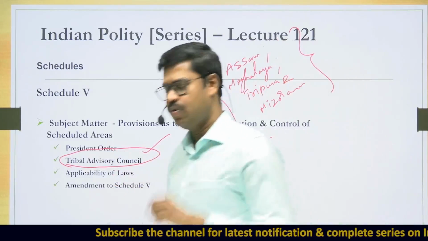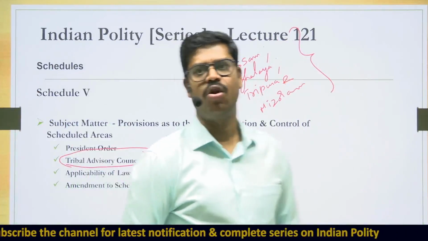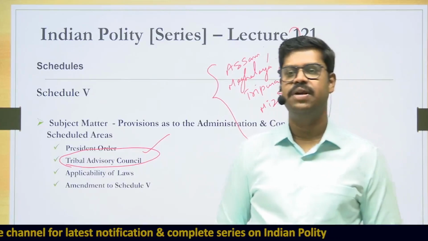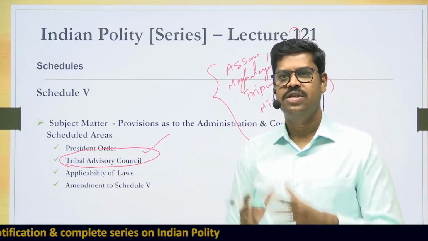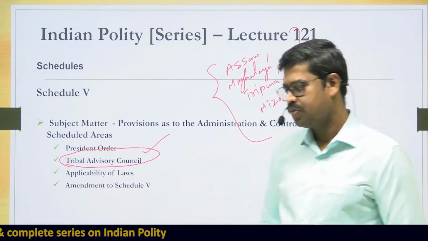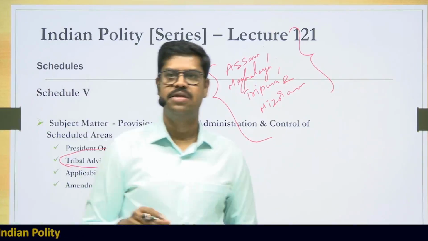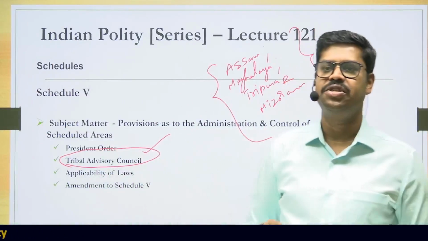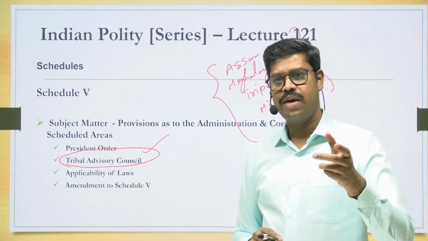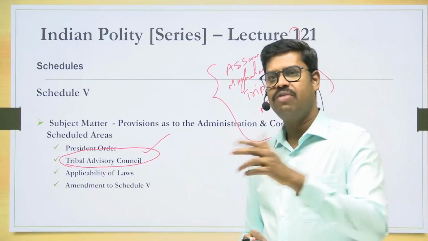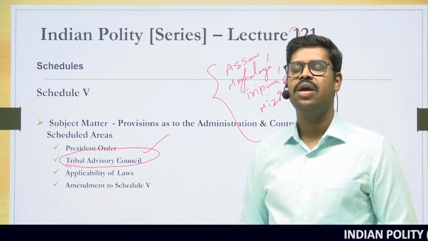That means, try to understand, once an area is declared as a scheduled area, the laws made by the parliament and the laws made by the state legislature may not apply directly in this area. They may apply subject to such modifications as can be done by the governor of that particular state. So the governor can modify the law and the modified version of the law may apply. Sometimes he may say that the law may not completely apply also. It is all done by whom?